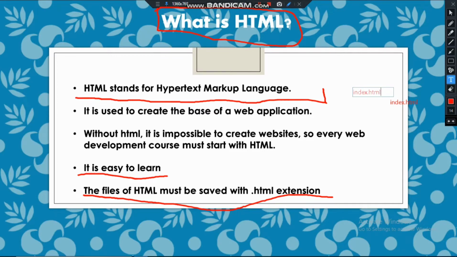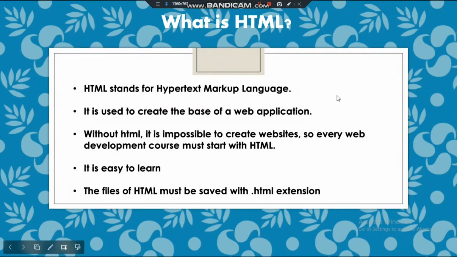index.html. It is not compulsory to use index, you can give whatever file name you want, then .html. This is compulsory to create an HTML file. The .html extension is compulsory, and any name you can give before the .html, but the extension should be .html to create an HTML file.